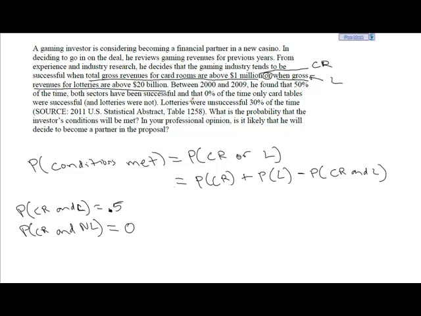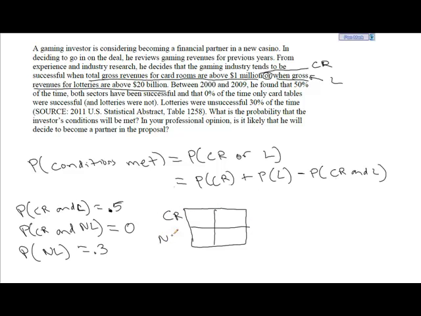We also know that lotteries were unsuccessful 30% of the time. So the probability that lotteries are unsuccessful equals 0.3. Well, obviously, we're getting into too many details here, and so far we can't unravel any of the bits and pieces of this here, other than we know that the probability of CR and L, which was something that we need, is equal to 0.5. Okay, so let's draw a little table to help us kind of identify the other pieces.